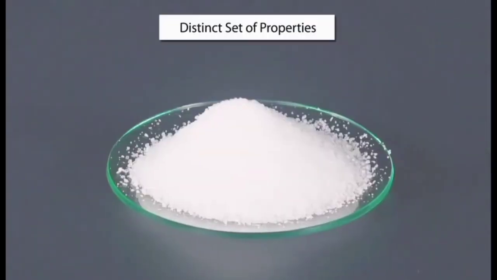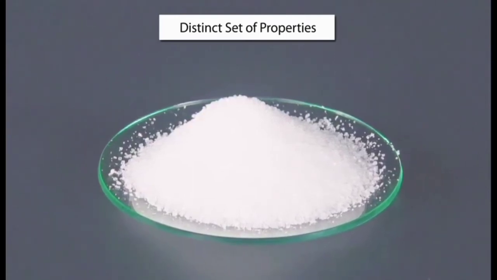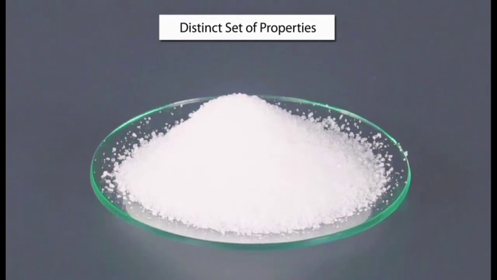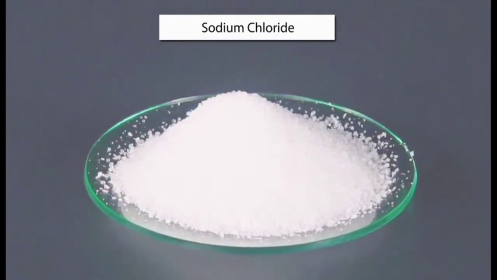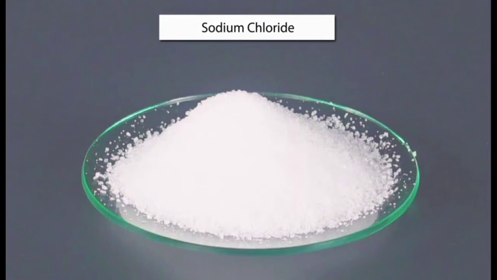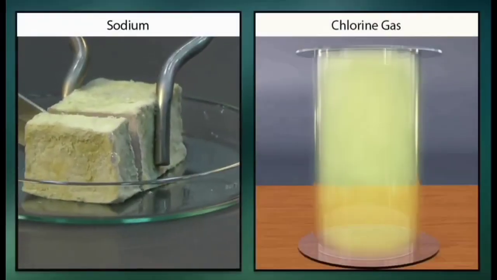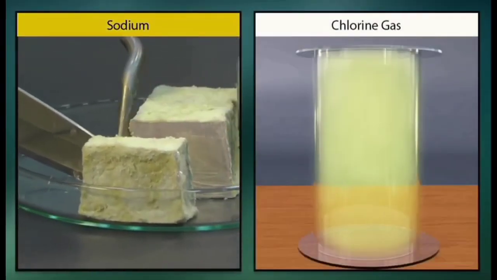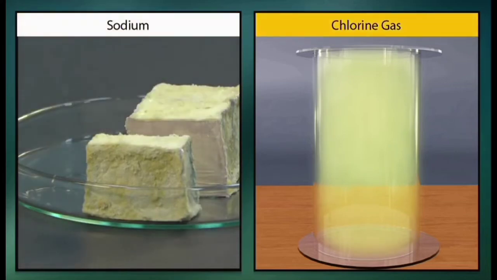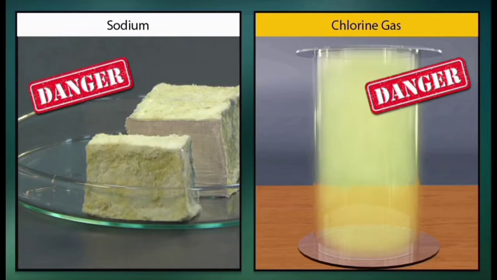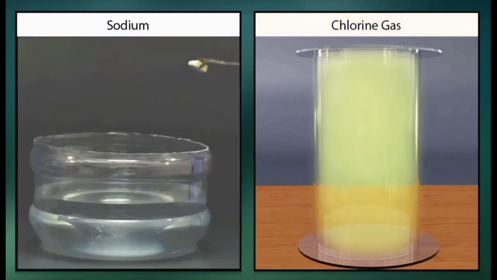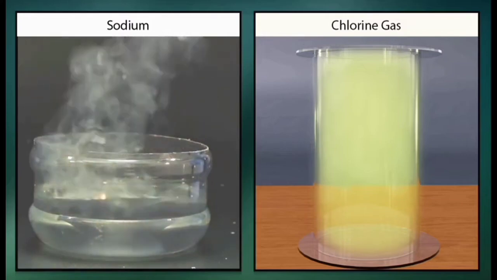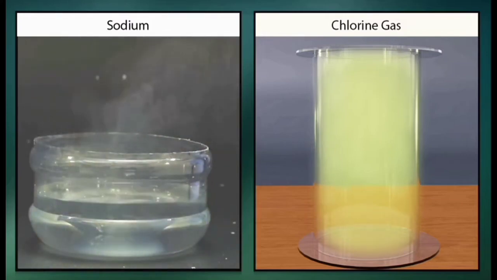A compound has a distinct set of properties which is not similar to the properties of its constituent elements. For example, sodium chloride, table salt, is a harmless substance which is a white crystalline solid. On the other hand, its constituents, sodium, a grayish-white solid, and chlorine, a greenish-yellow gas, are potentially dangerous. Sodium is a highly reactive metal and chlorine is highly poisonous. From this, we can say that compounds exhibit a distinct set of properties.